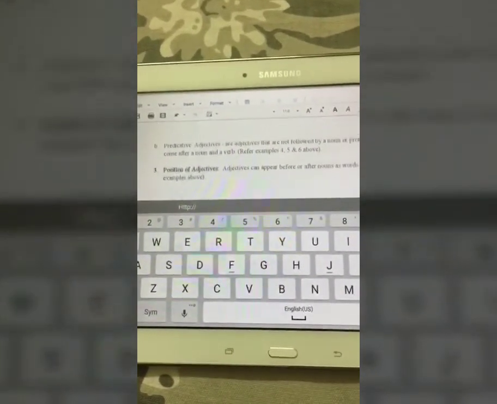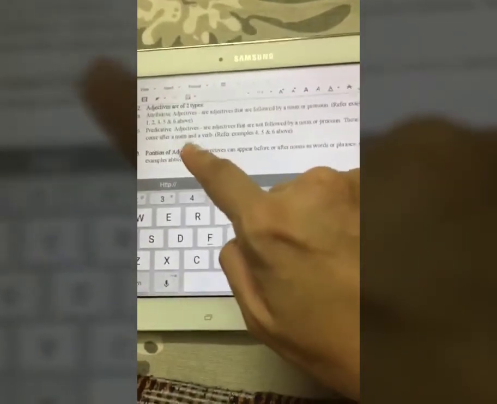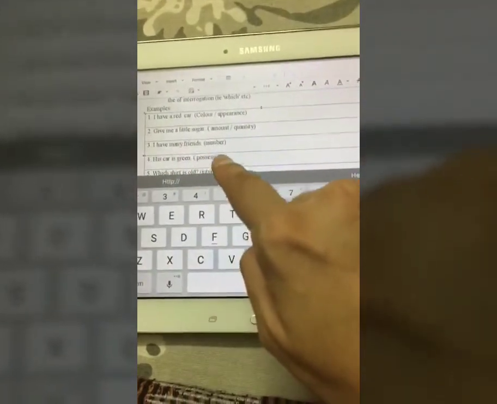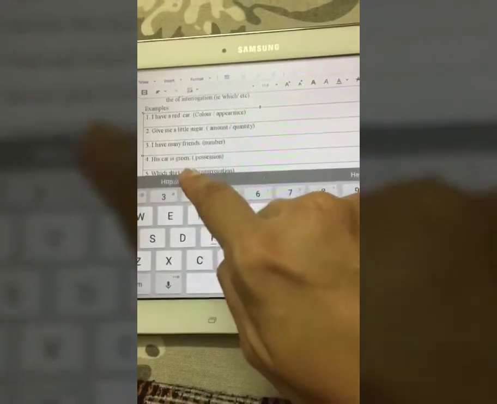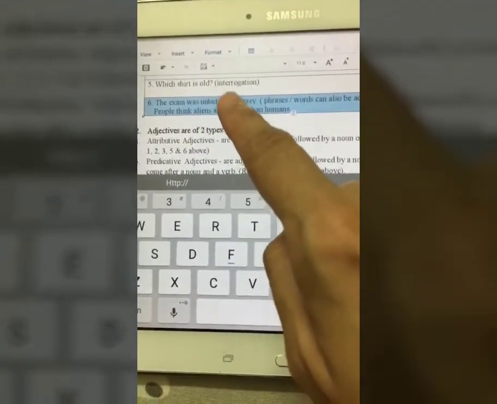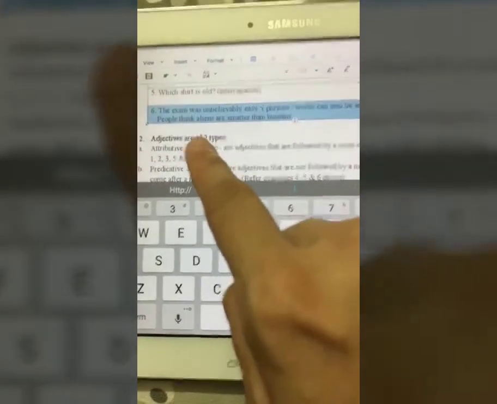Predicative adjectives, on the other hand, are not followed by nouns or pronouns. Instead, they usually come after a noun and a verb. For example, his car is green. Green is the adjective which is coming after the noun car and verb is. Example 5, which shirt is old? Old is an adjective which is a predicative adjective because it is coming after the noun shirt and verb is.